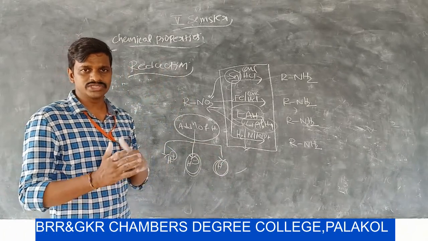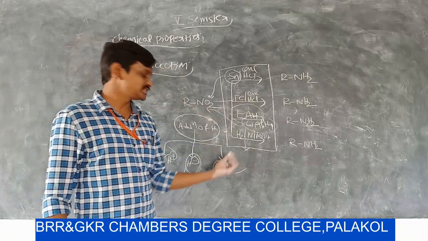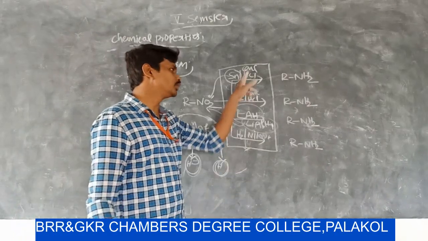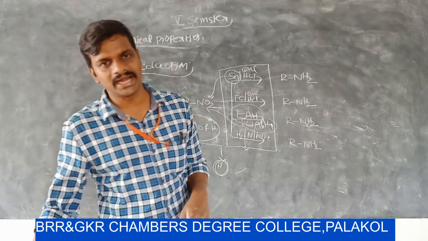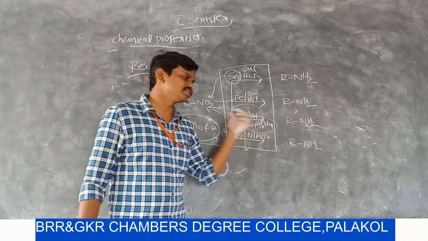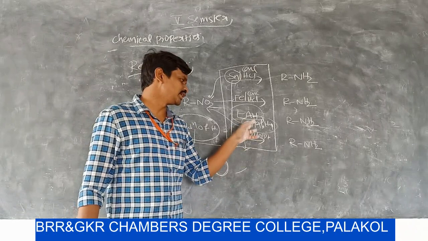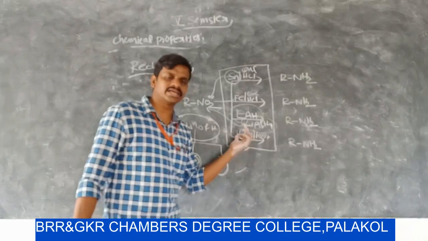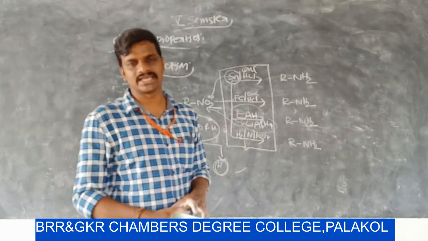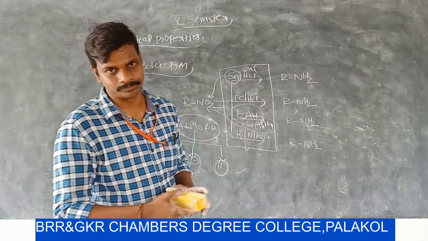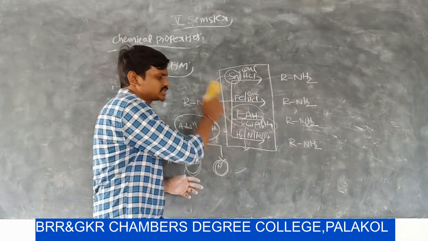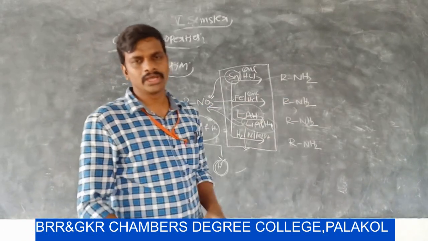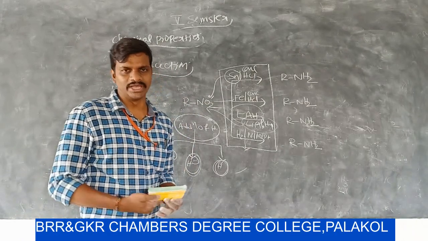That means hydrogen may be added to the molecule as H plus or H minus. In these two reagents, hydrogen is added as H plus. By using this reagent, the hydrogen is added as H minus. By using catalytic reagent, the hydrogen is added as a hydrogen atom. But in all these reactions, the nitrohydrocarbon is converted into a primary amine.